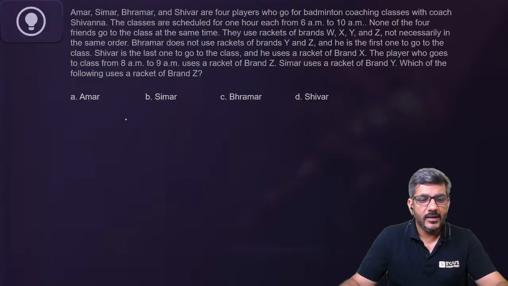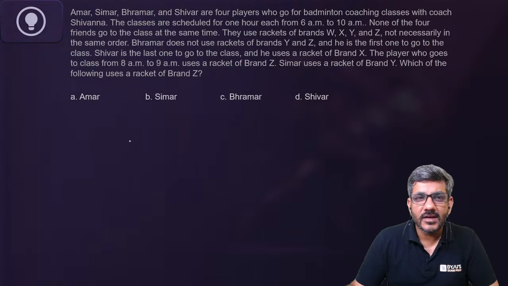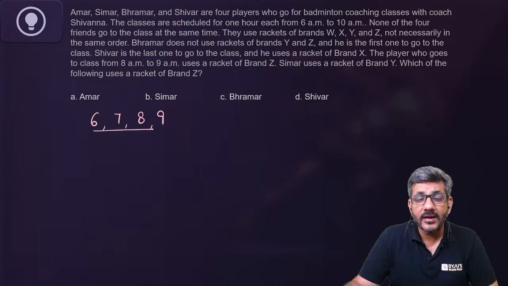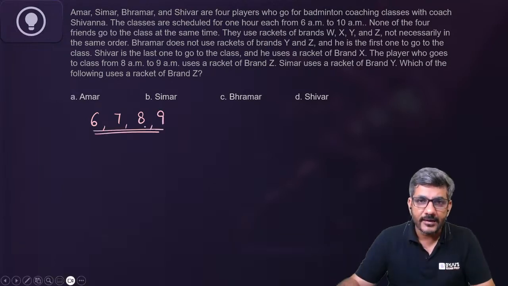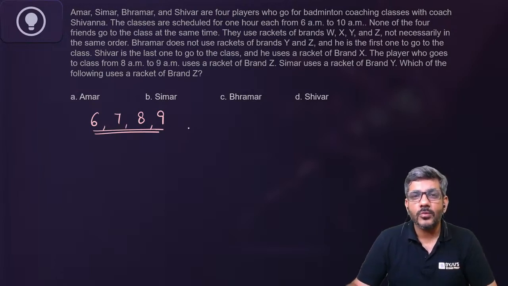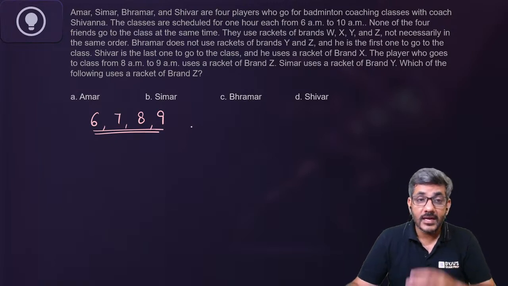Let's have a look. It says Amar, Simar, Brahmar and Shivar are 4 players who go for badminton coaching classes with coach Shivanna. The classes are scheduled for 1 hour each from 6 a.m. to 10 a.m. That means one class starts at 6, one at 7, one at 8, one at 9. So the class at 9 goes on till 10. None of the 4 friends go to the class at the same time. They use rackets of brands W, X, Y and Z, not necessarily in the same order.